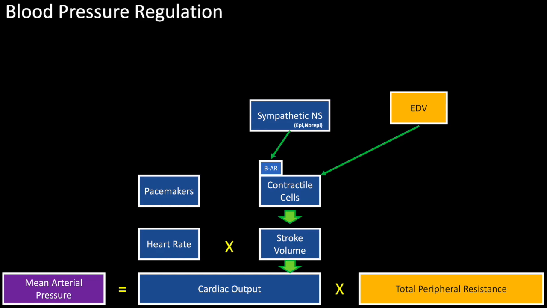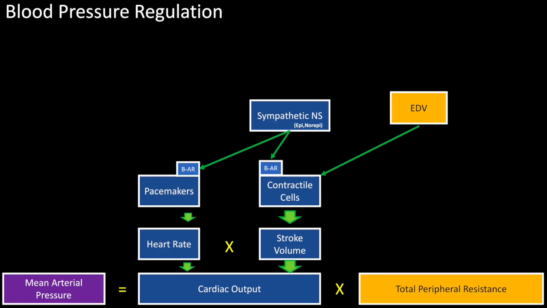When these same receptors are stimulated on pacemaker cells, action potential frequency and heart rate increase. Relating this back to the equation at the bottom, we could say that sympathetic stimulation increases stroke volume, increases heart rate, increases cardiac output, and therefore increases mean arterial pressure.